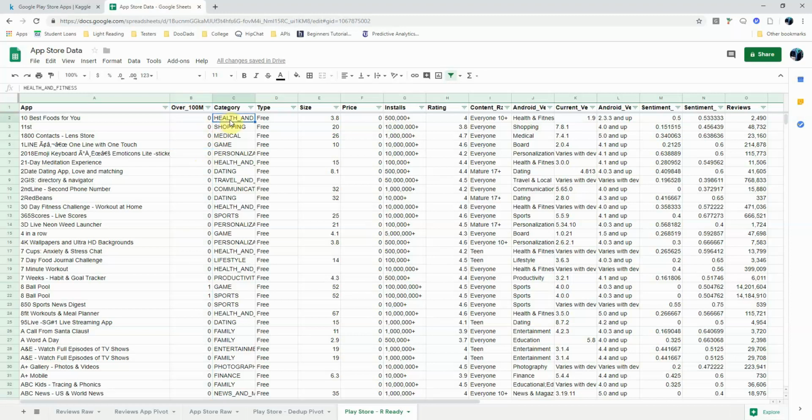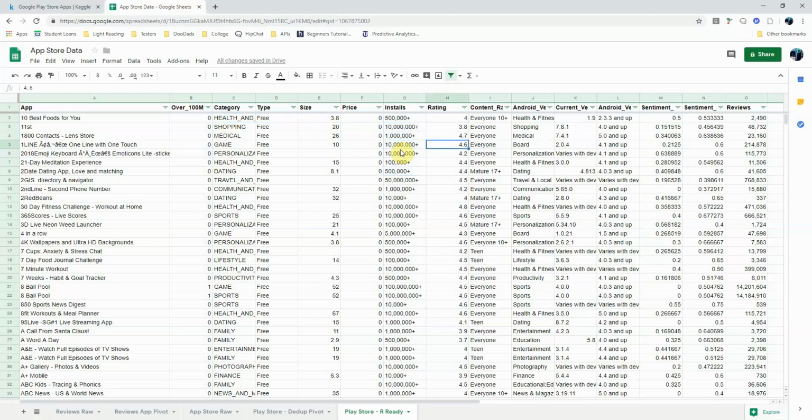So we have a category, which is the category of the app. We have whether or not it's free or paid. We have the size in megabytes. We have the price. Most of them are free, as you will notice. And then we have the number of installs. This column is actually going to be removed because it gives too much information about the label, about what we're trying to predict. So that's going to be dropped later on, and we have an R script to do that.